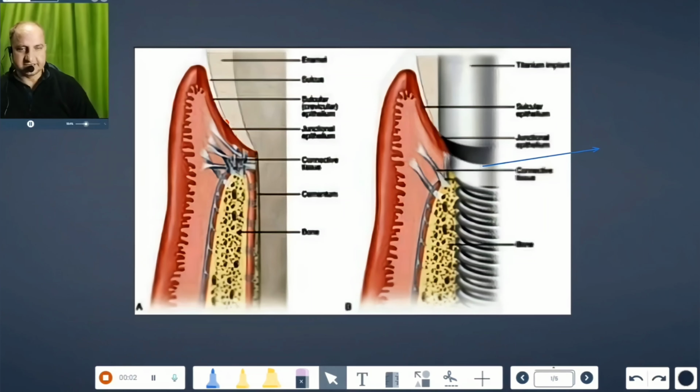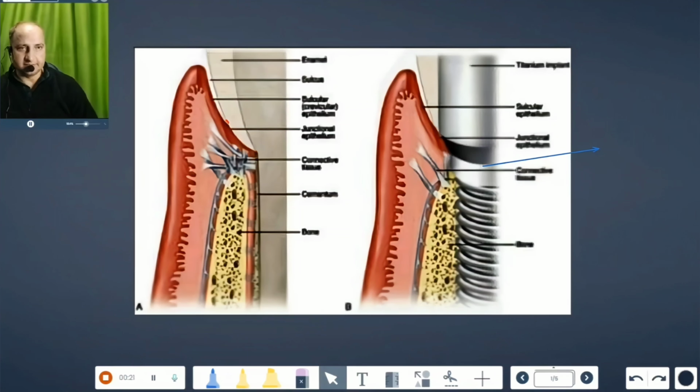Today's core message is simple but critical. An implant is not a tooth. While both the implant and the tooth restore function, their fundamental biomechanics differs drastically.